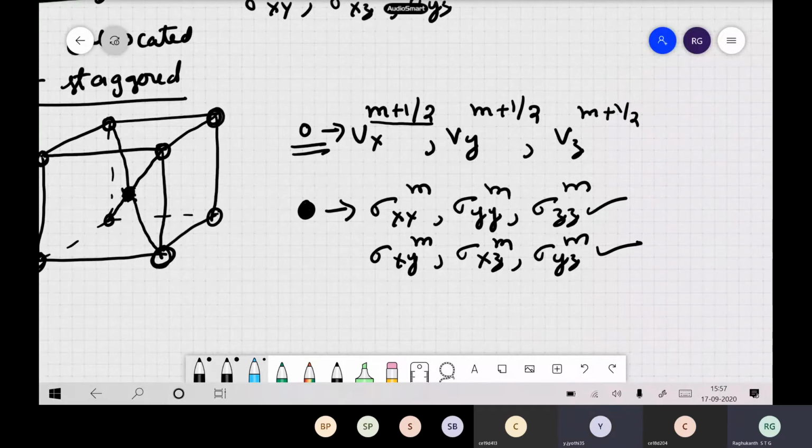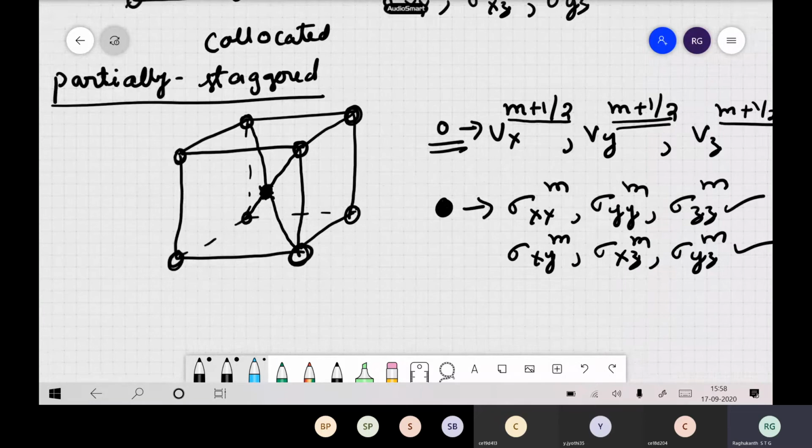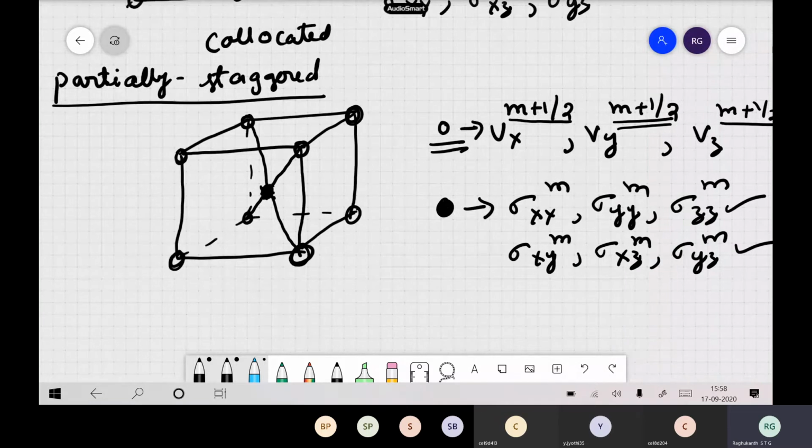Now in time also, which is ahead? Velocity is ahead or stresses are ahead? Velocity is ahead of stress. So this is one type of grid. This type of grid we call a partially staggered grid. Now why do we require this partially staggered grid? The reason, we will discuss after some time, is that stability issues come up. That is the advantage. People use this type of grid itself.